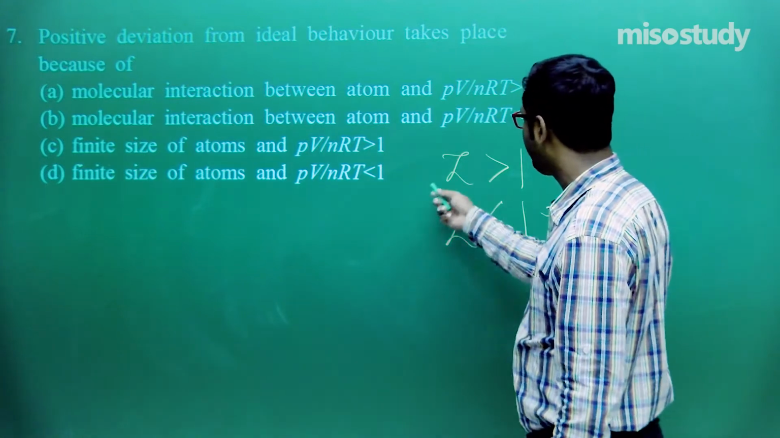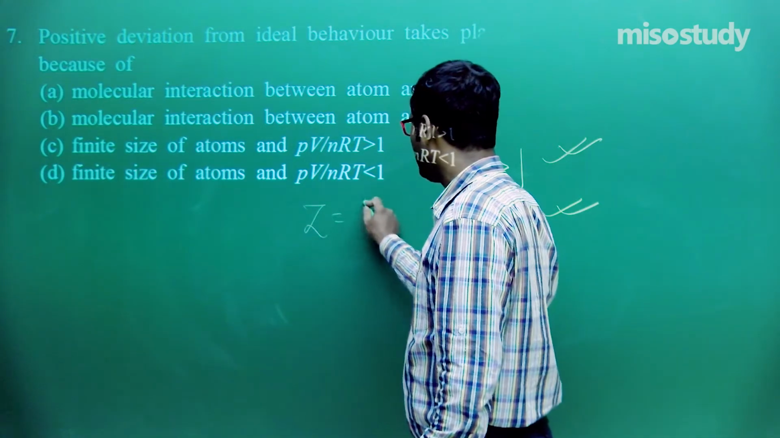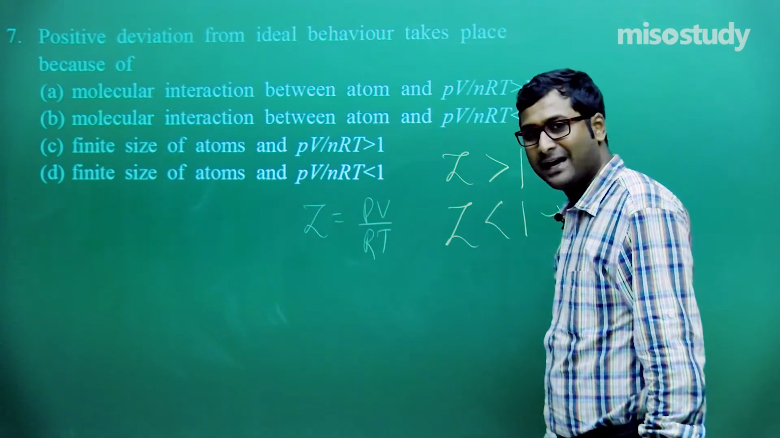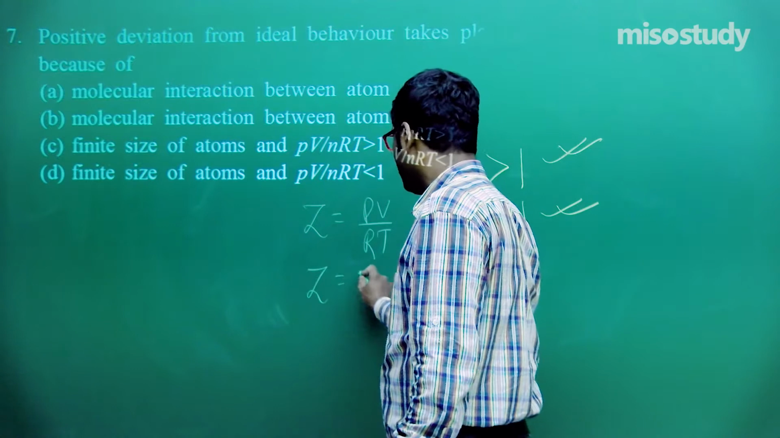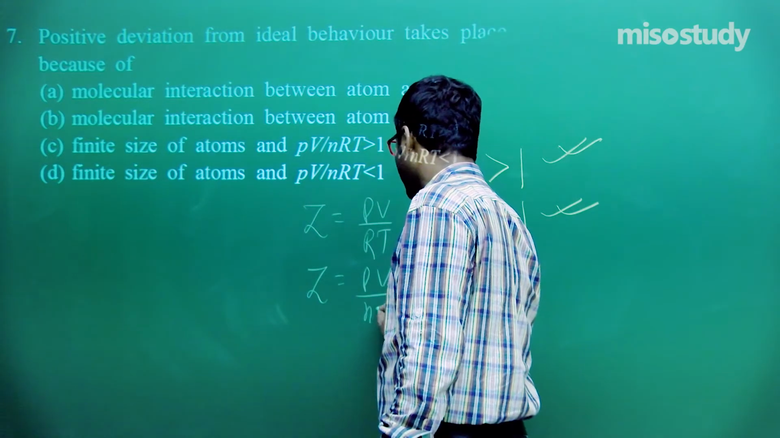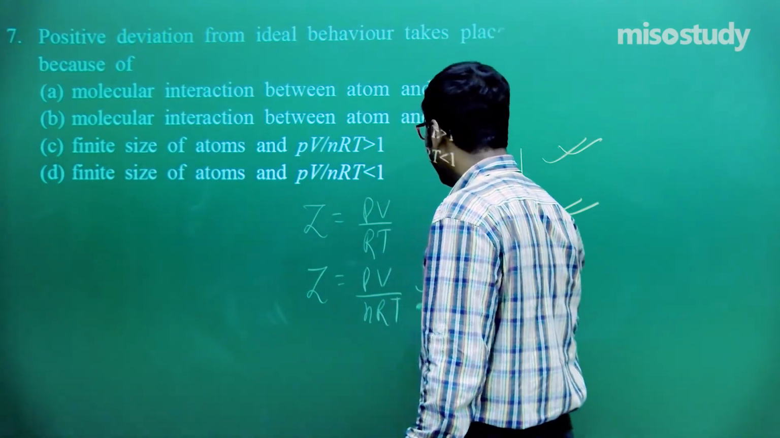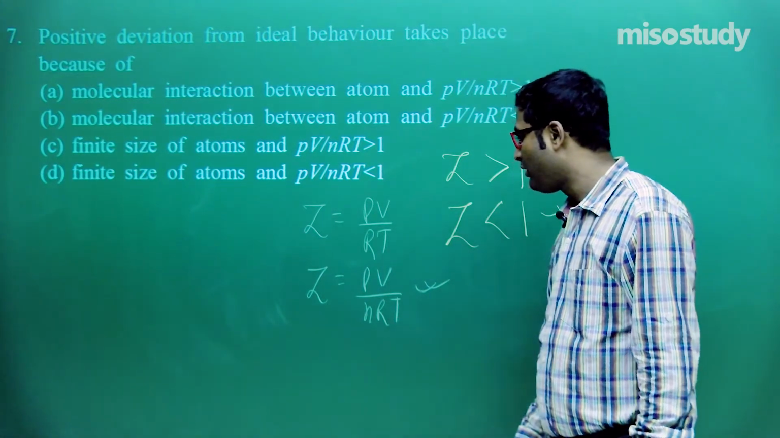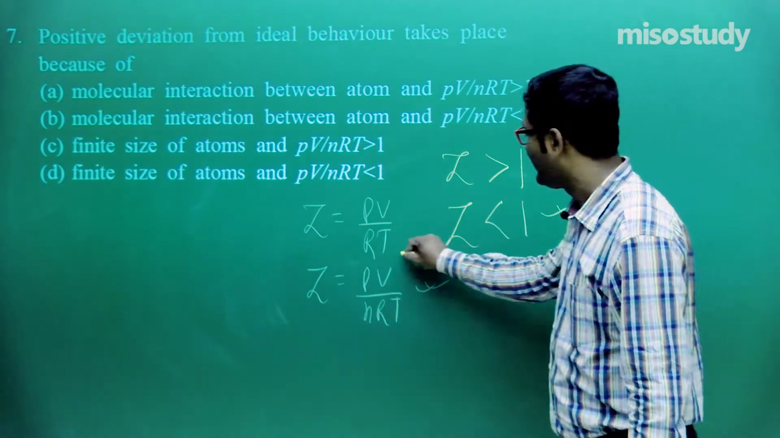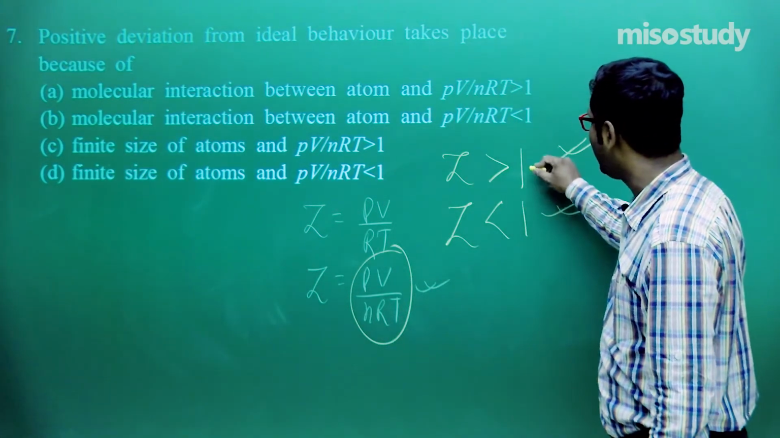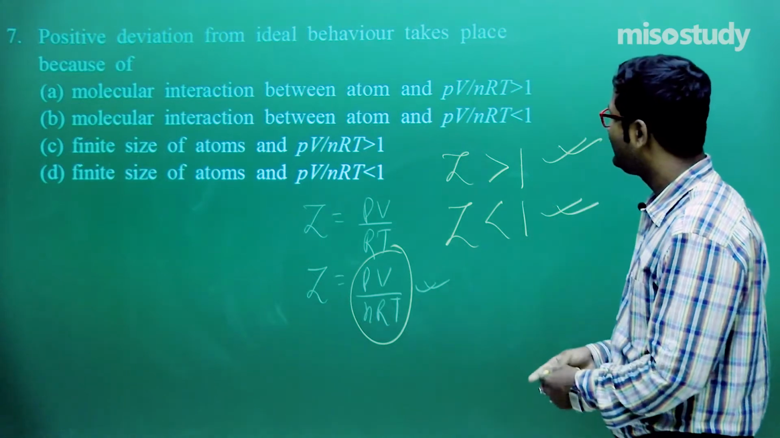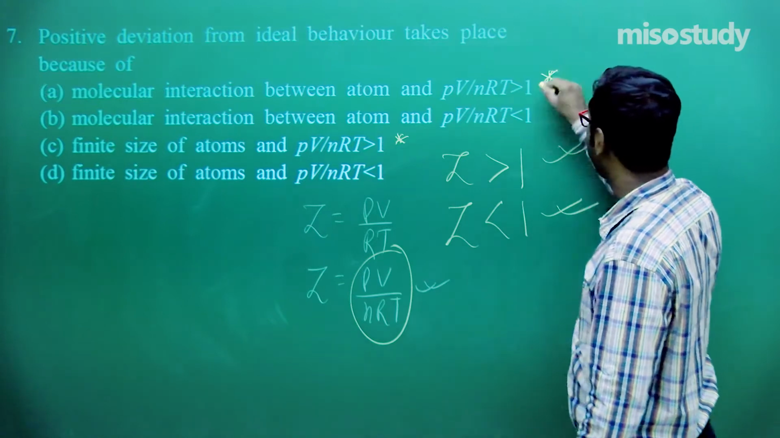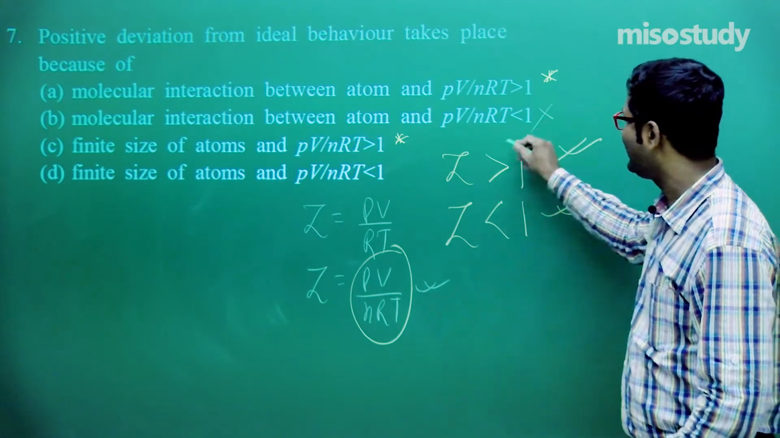We all know Z is equal to PV upon RT for 1 mole of a gas, and Z is equal to PV upon nRT for n moles of a gas. Am I right or wrong? So you are absolutely right. For n moles of a gas, for positive deviation, PV upon nRT is greater than 1. So in this case we can say this one or this one may be correct, because this one is less than.